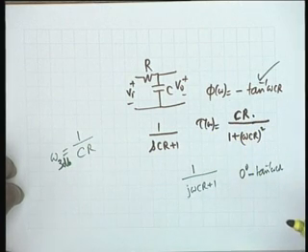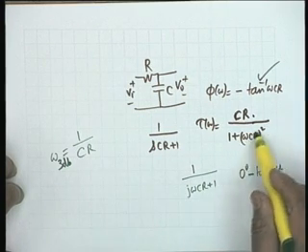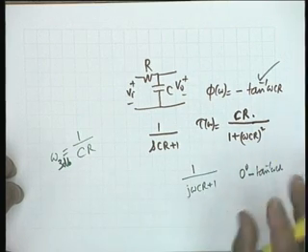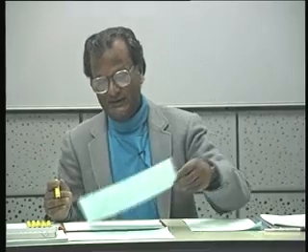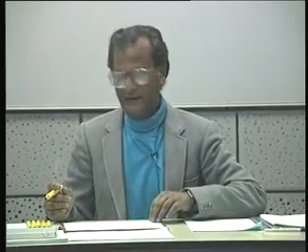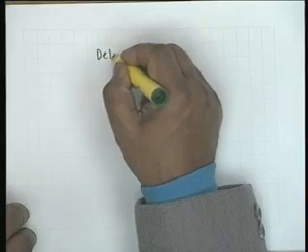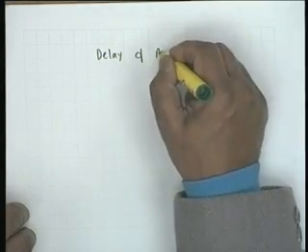But even then, there is delay distortion. Isn't that right? Delay distortion will be absent only when omega CR is much less than 1, so that the delay remains a constant. Therefore, delay distortion is a fact of life and one tries to avoid it. Now, let us see how delay is related to poles and zeros.